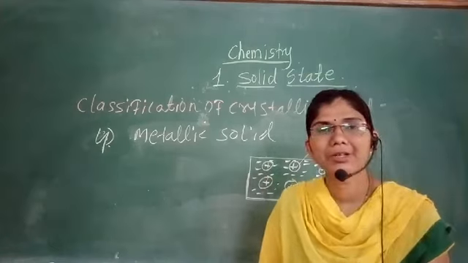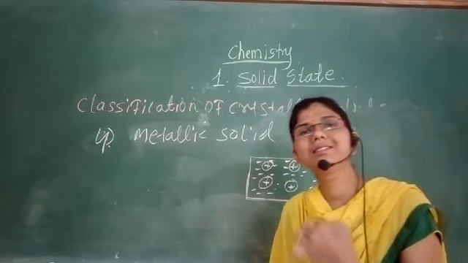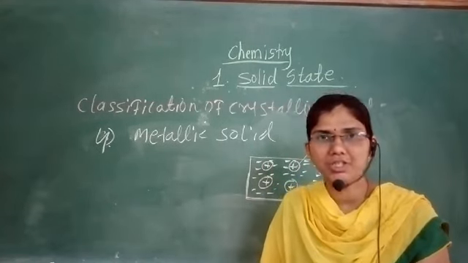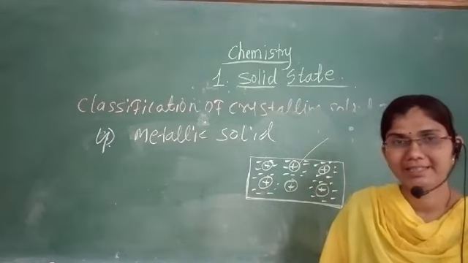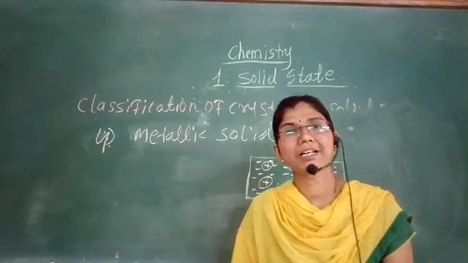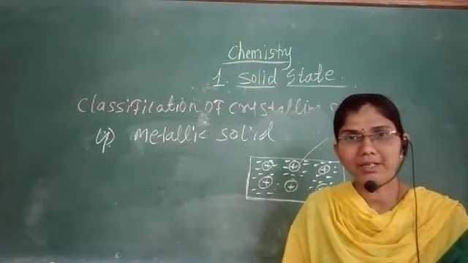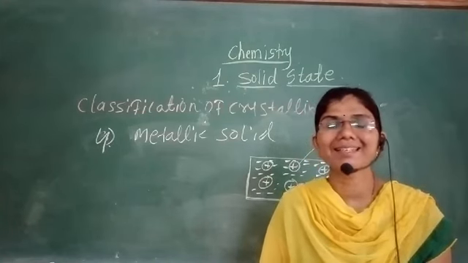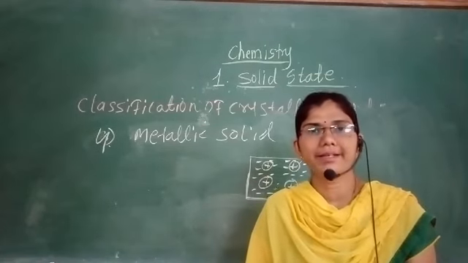Ductility means they can be drawn into wires. Due to the delocalized electrons all over the sea of the sheet, they show conductivity, and therefore metals are good conductors of heat and electricity. For example, sodium, potassium, iron, cobalt, nickel, copper.